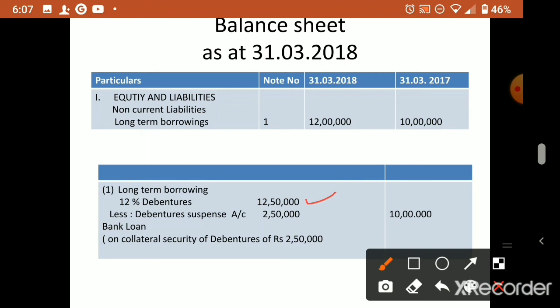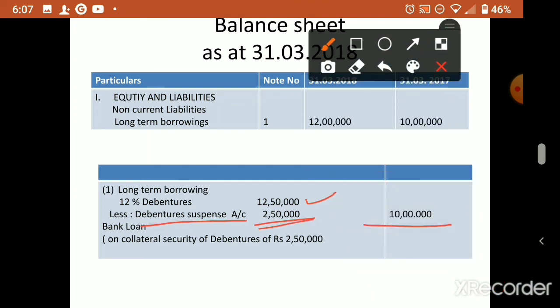How did 12,50,000 come? 10 lakh plus 2,50,000. Then less debenture suspense: the second entry we passed, the 2,50,000 you subtract. Why 12 lakh 50? The original debentures are only 10 lakh, and 2 lakh 50 is the collateral security we issued. That's why it becomes 12 lakh 50 minus 2 lakh 50, so the available debenture is 10 lakh.